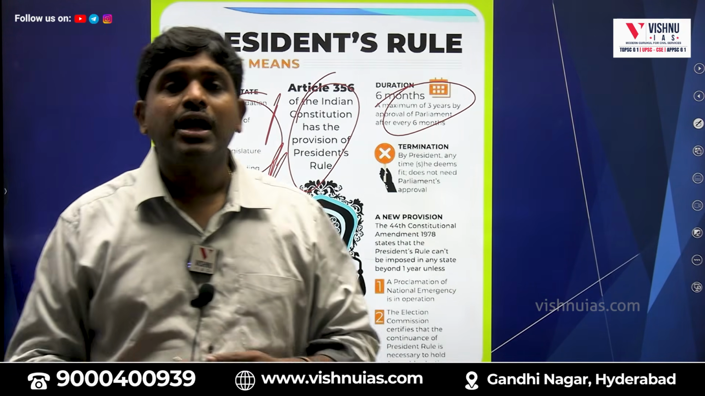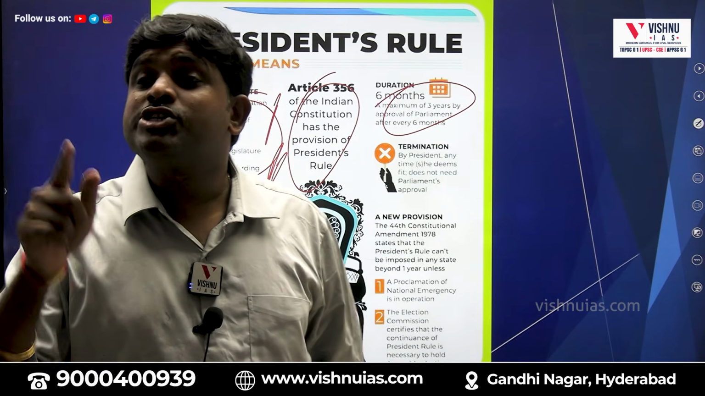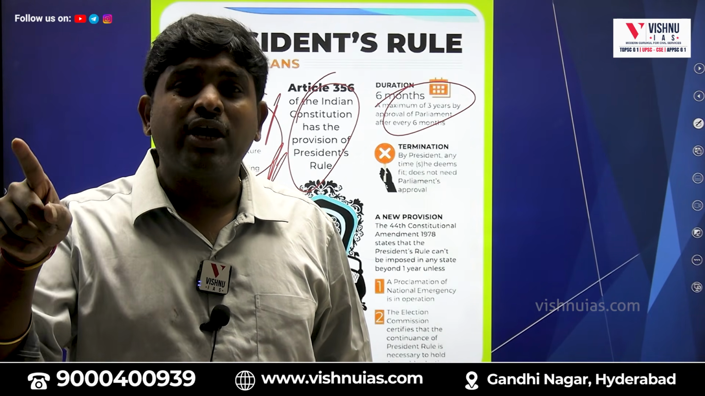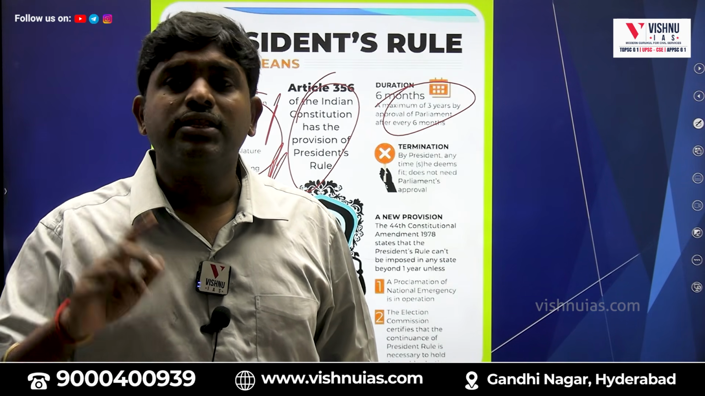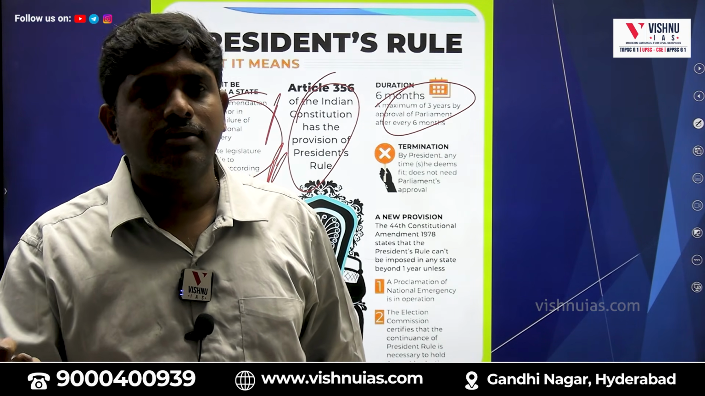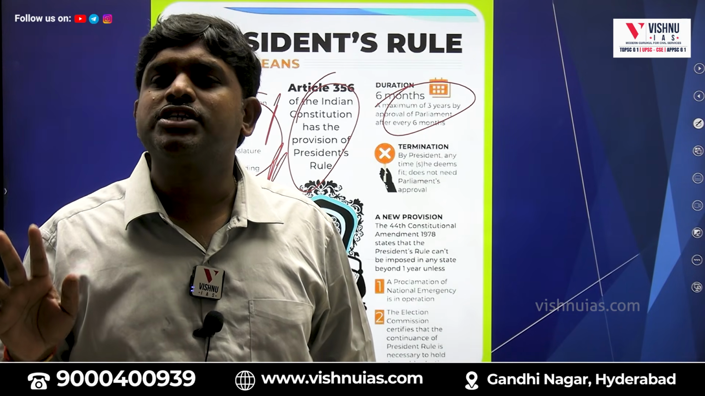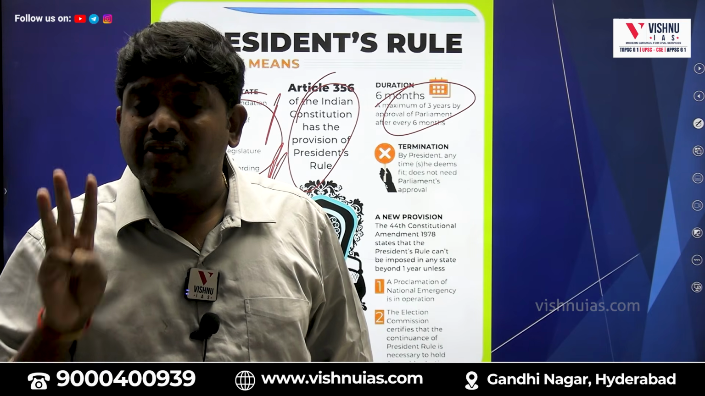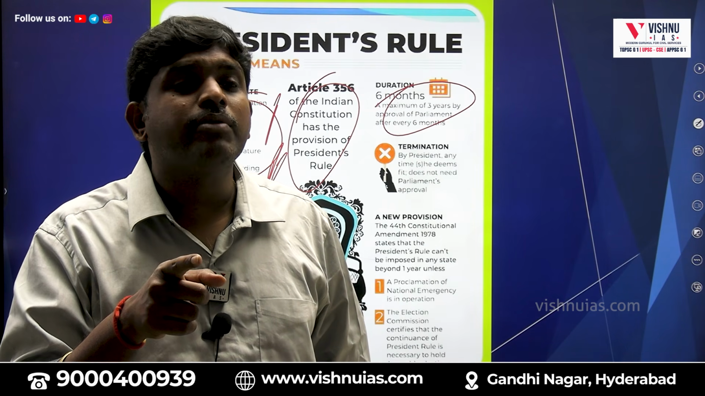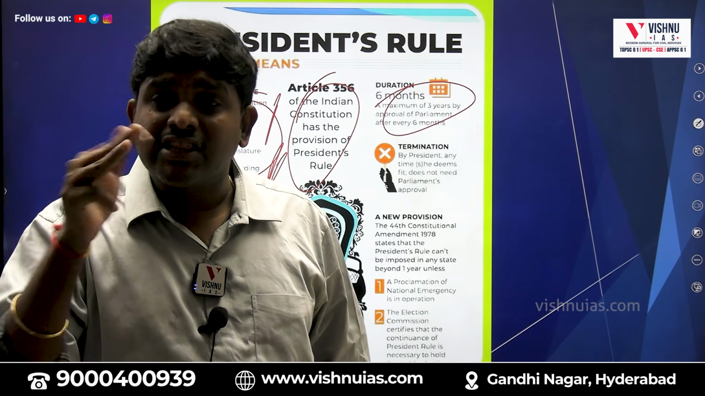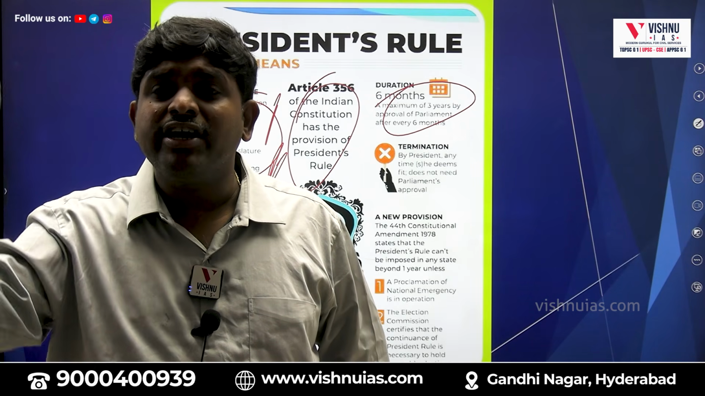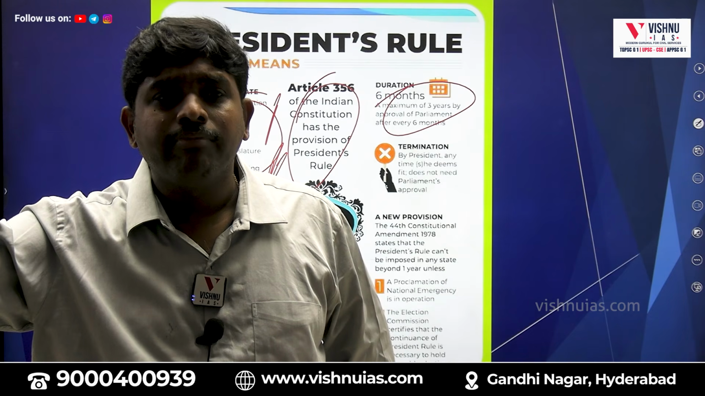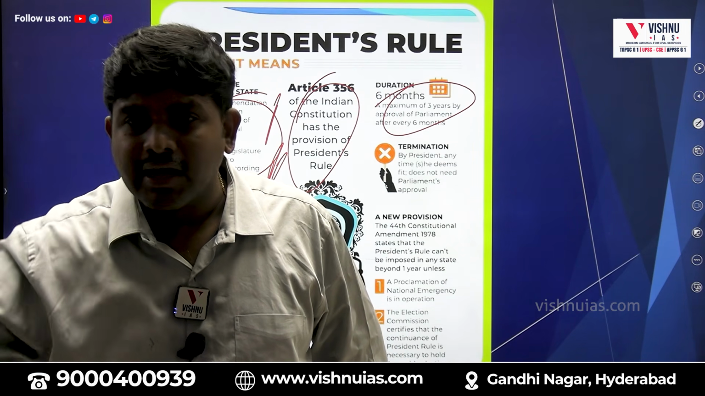Then what, sir? After 3 years, the president will ask the Election Commission of India whether there is any chance to conduct elections. Then the Election Commission will submit a report to the president. If they say there is still no chance to conduct the elections, then only they can extend president's rule. But for the first 3 years, there is no need for a report from the Election Commission. After 3 years only, they will ask the Election Commission whether we can conduct elections properly. If they say yes, then they will stop president's rule and go for elections.